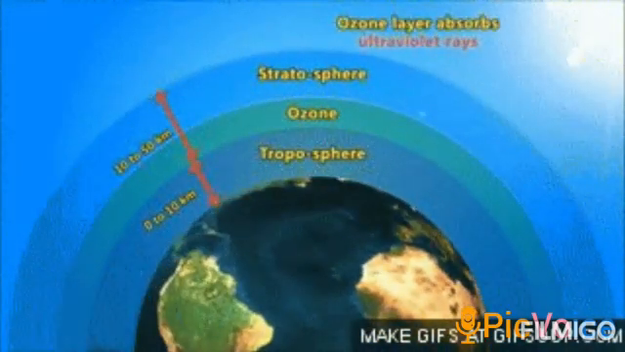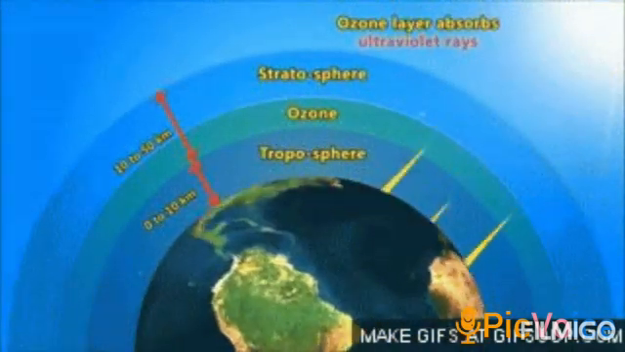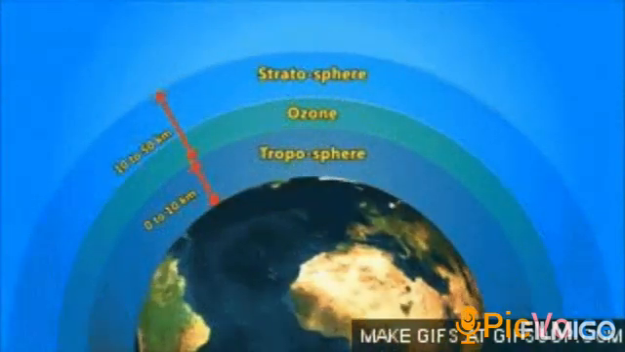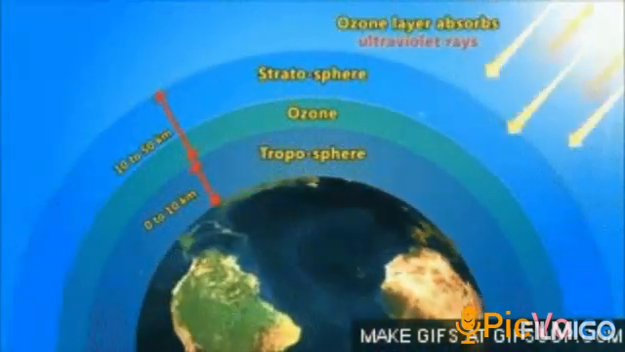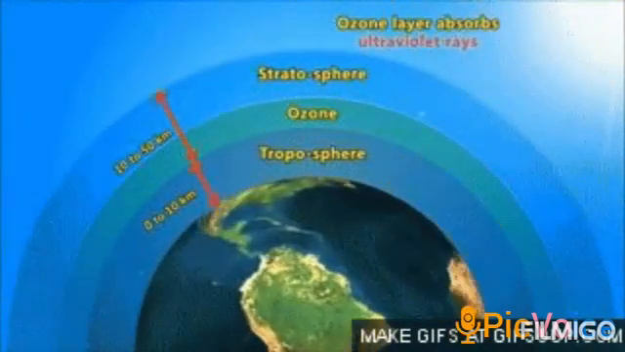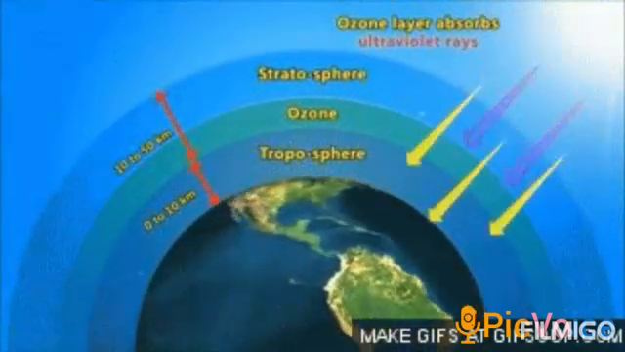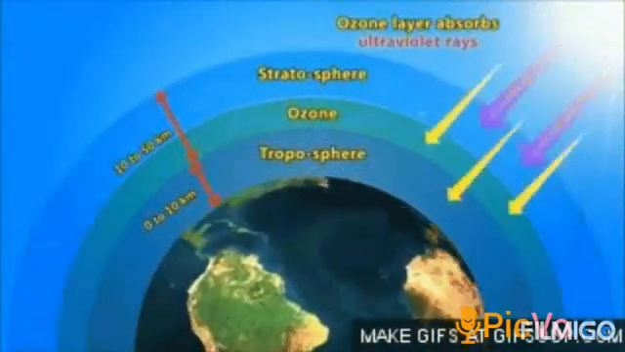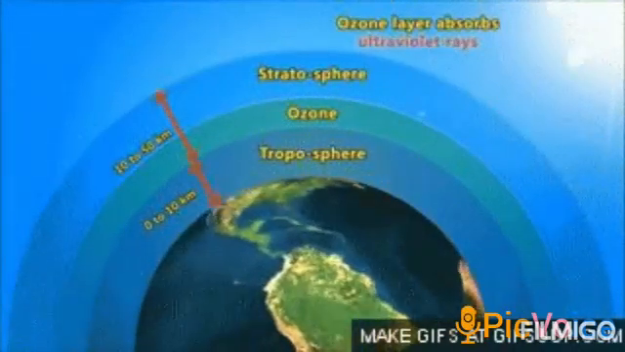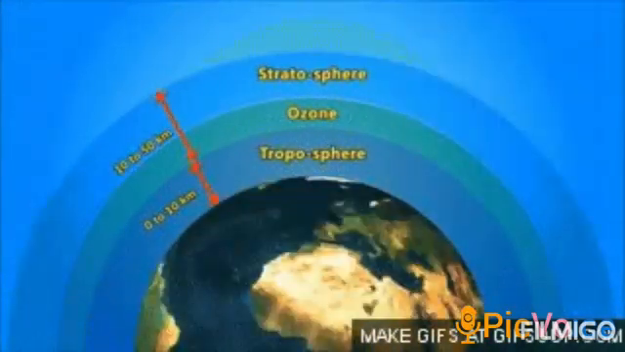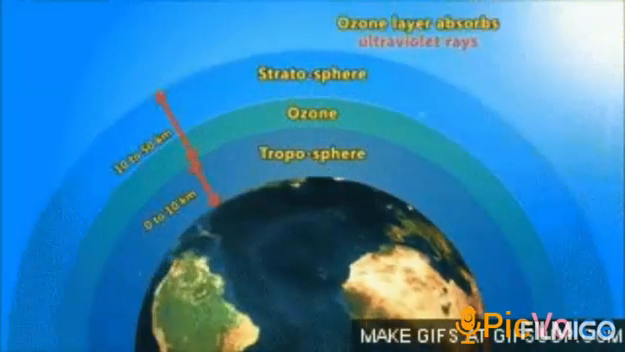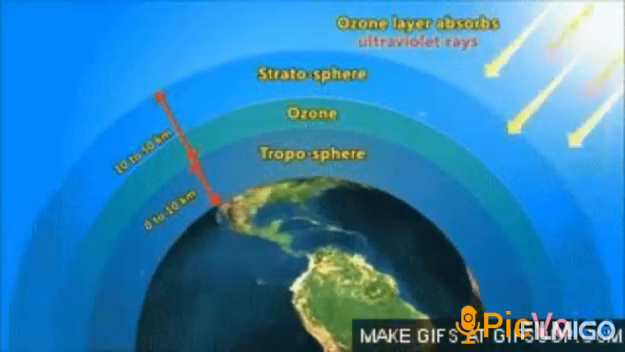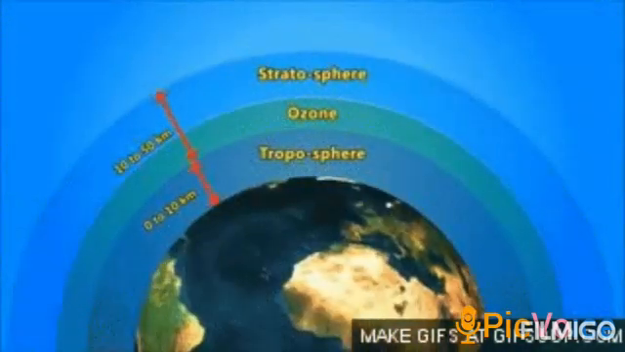Beyond the troposphere, up to a height of about 50 kilometers from the Earth, is the layer called the stratosphere. In the lower part of the stratosphere, there is a layer of gas called ozone. Ultraviolet rays coming from the sun are harmful for living things, but the ozone layer absorbs them and protects the living world from those rays.